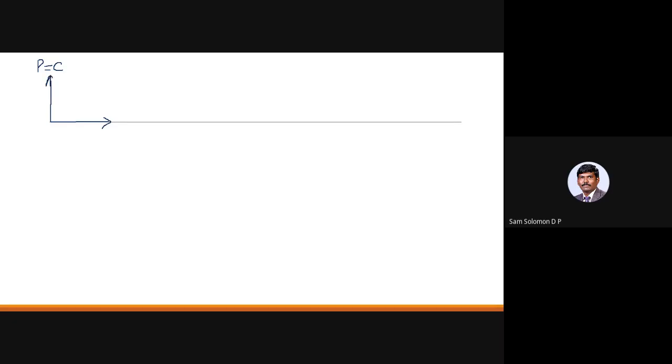Okay. So in the PV diagram, you should know how to draw. If it is a constant pressure process, it is a simple horizontal line. So if pressure is constant, you'll get a horizontal line. Okay. So volume equal to constant, you will get a vertical line.